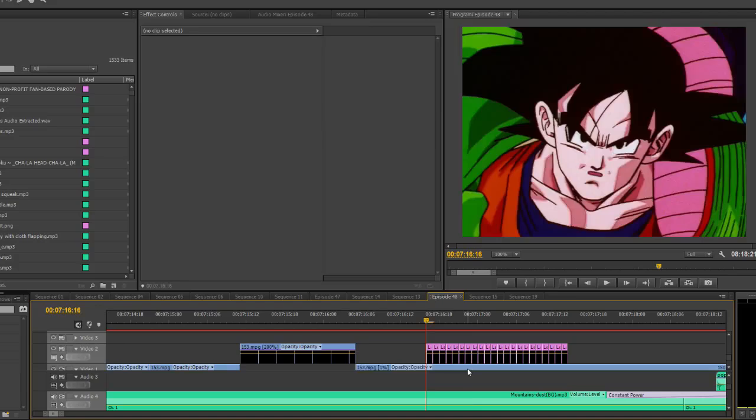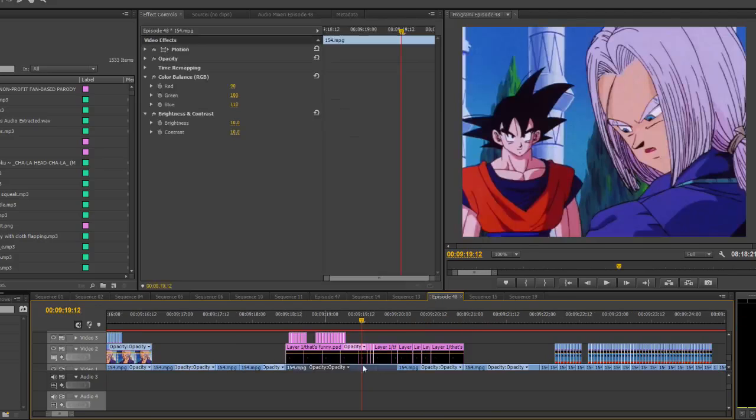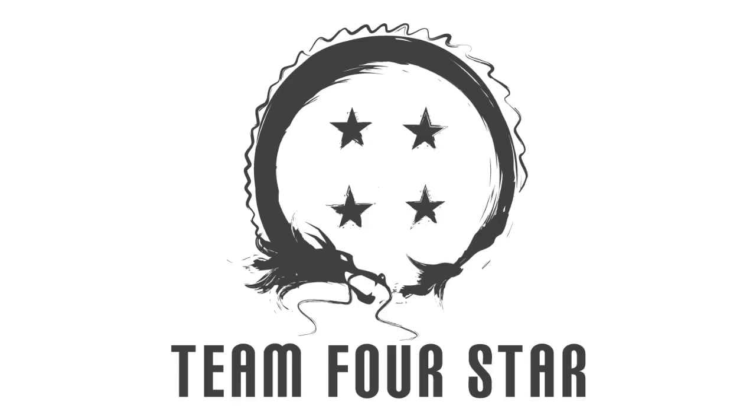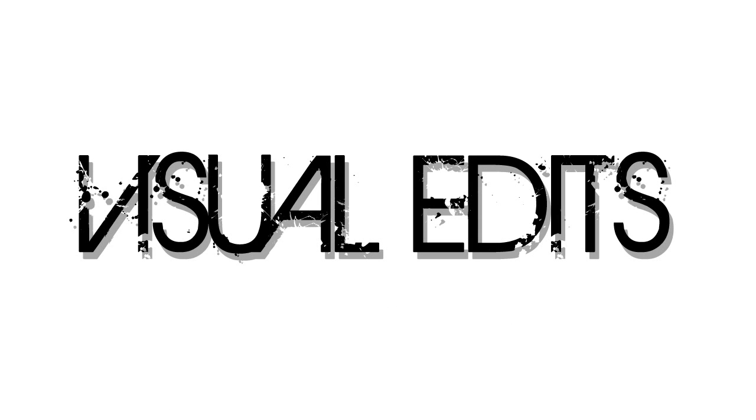Goku's flaps here, taken from another scene entirely. Same in this shot. And finally, Vegeta's flaps here are from an entirely different scene as well. And that's lip flaps! Relatively simple this time around, but don't worry. Visual effects have a lot going on.